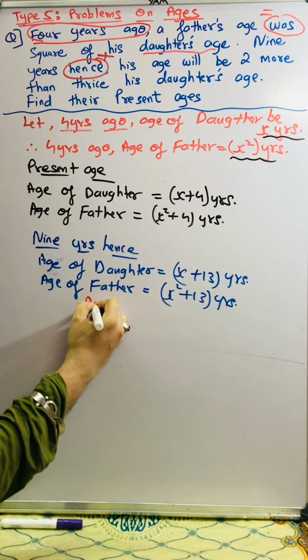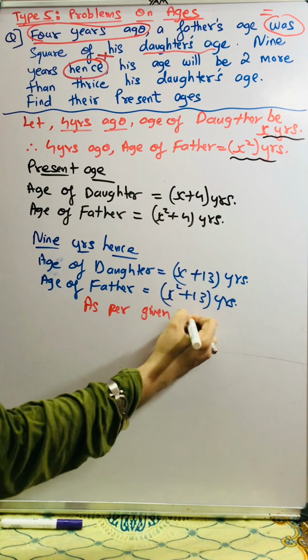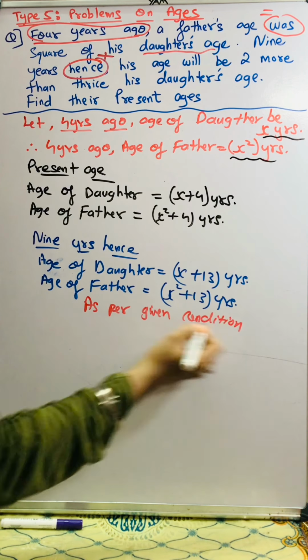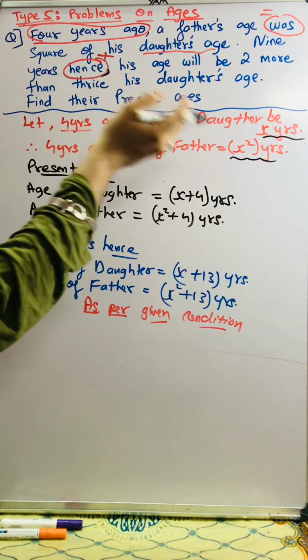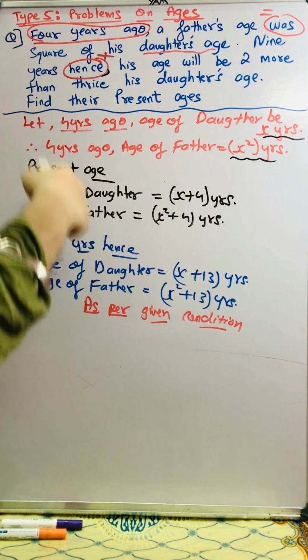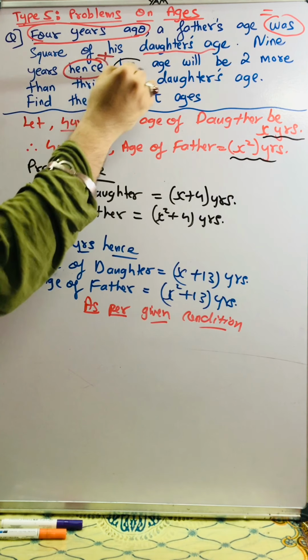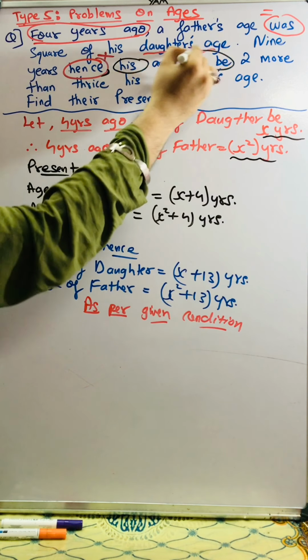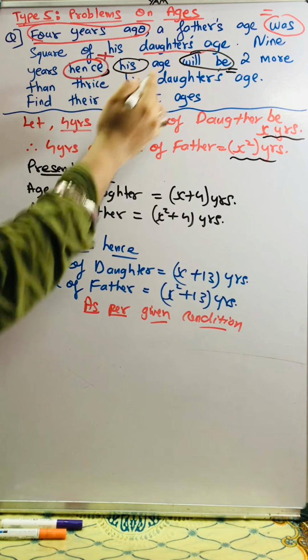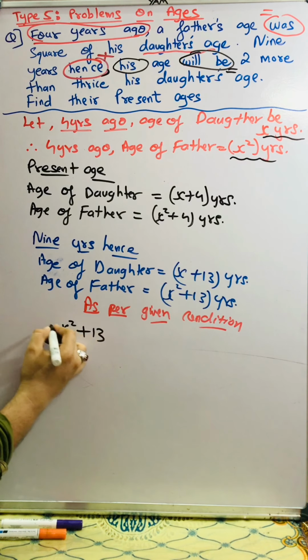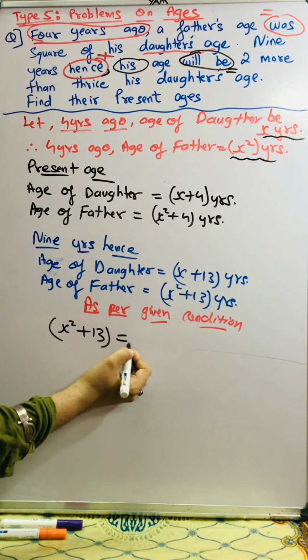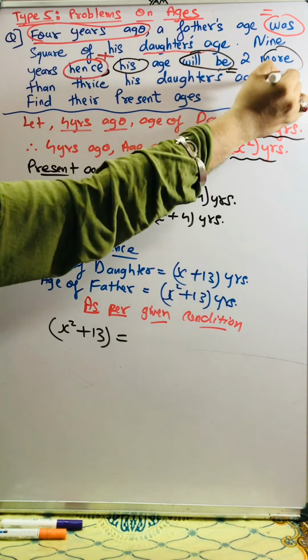Now I'll write as per the given condition. Okay, now let's form the conditions. All of you, eyes on the board. 9 years hence, then there is a comma. That means whatever we have after the comma belongs to the criteria of the ages 9 years hence. His age, his means here the father. His age will be, here the word will be means equal to sign. His age, the father's age 9 years hence, is nothing but X square plus 13. His age will be equal to 2 more. The word more means plus.